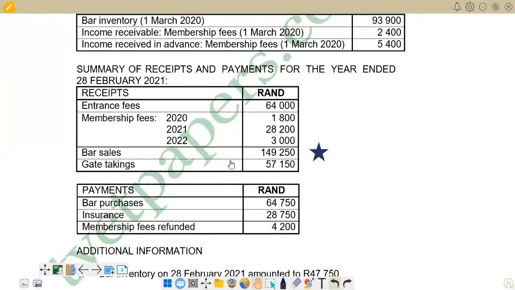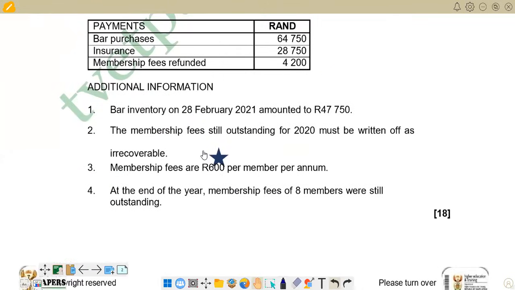So we go down to see the next additional information, and then we've got membership fees are 600 rands per member per annum. Let's take note of that one. And then the last one is saying at the end of the year, membership fees of 8 members were still outstanding. So it means as we are closing our account, we are going to have some membership fees as a balance which are still outstanding or still receivable, or we can rather call them accrual. So they are 8, so we are going to multiply 8 times 600, as we are told that each member is 600. So that is what is important.